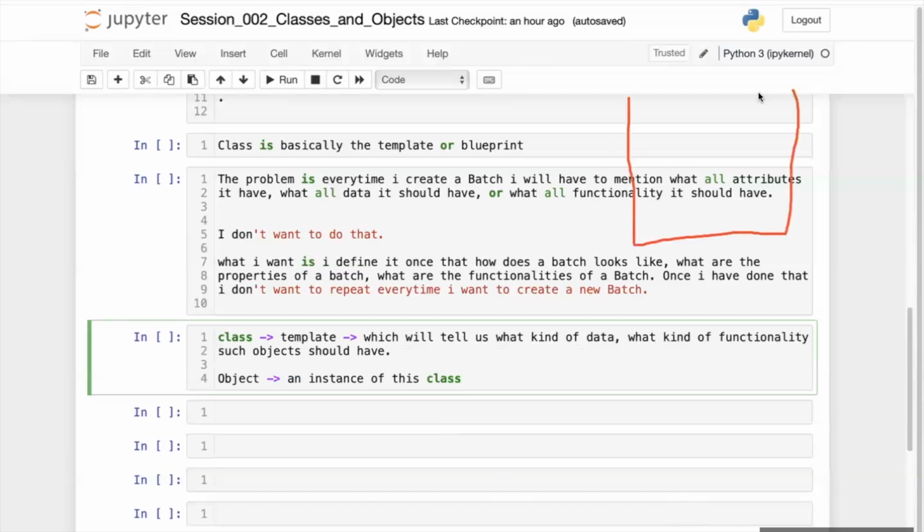I have created one class called batch. When I'm creating this class, I'm assigning certain things inside it. So tell me, what are the things that I have assigned inside the batch?